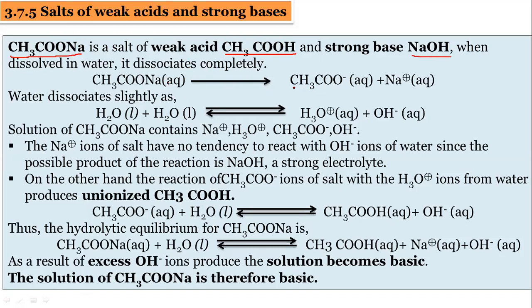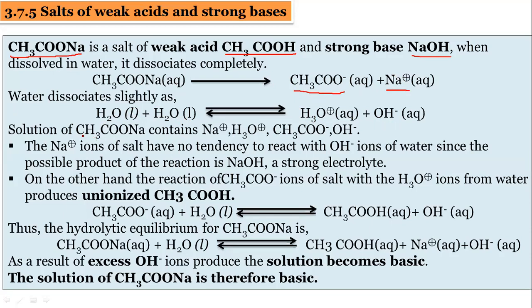So the dissociation is given by: it forms Na plus cations and acetate anions. And pure water dissociates slightly and forms H3O plus and OH minus ions. So this is the dissociation of water, water dissolved in water. We already learned this in the ionic product of water also. So pure water is partially dissociated and forms H3O plus and OH minus ions.